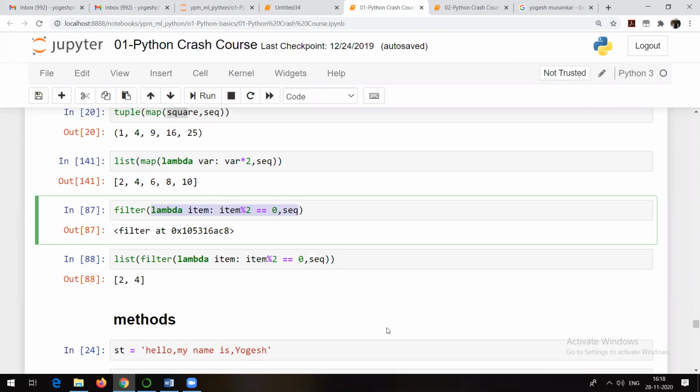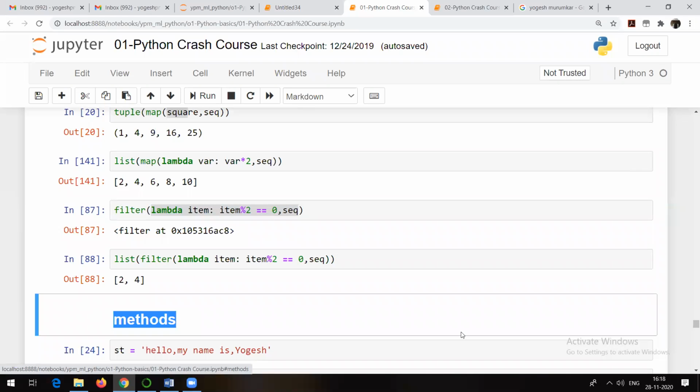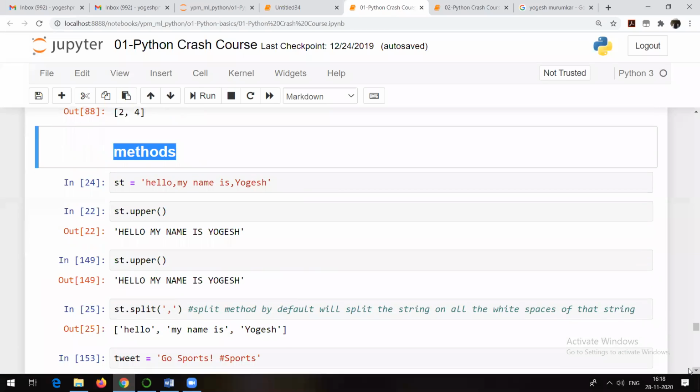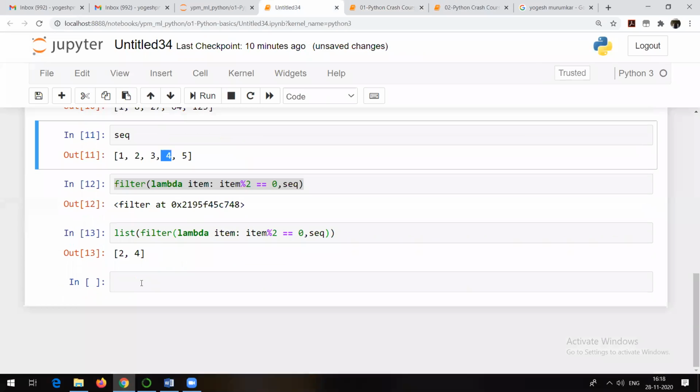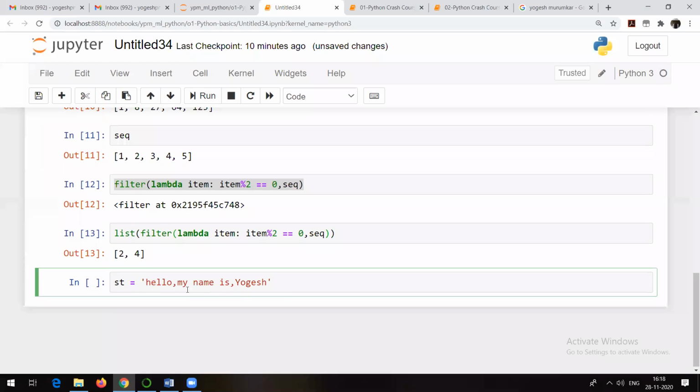And yes, obviously there are a lot of ready-made methods that are available in Python actually. But yes, there are some important methods which we are going to need again and again. I hope you might be knowing about this one. So let me copy this particular string. So see, st is equal to hello, my name is Yogesh. This is a simple string, right?